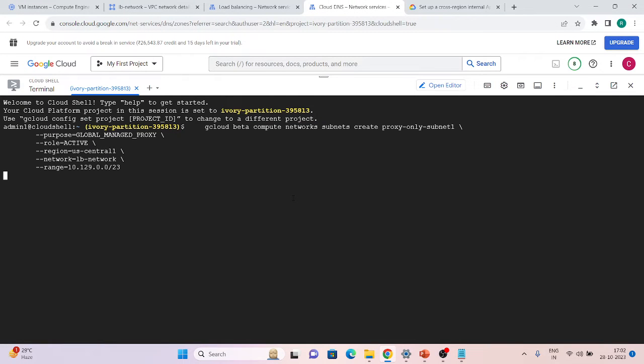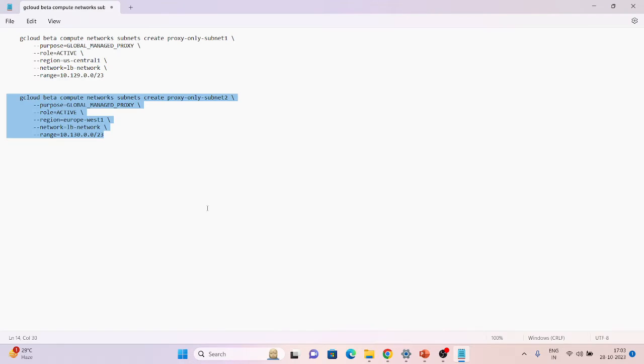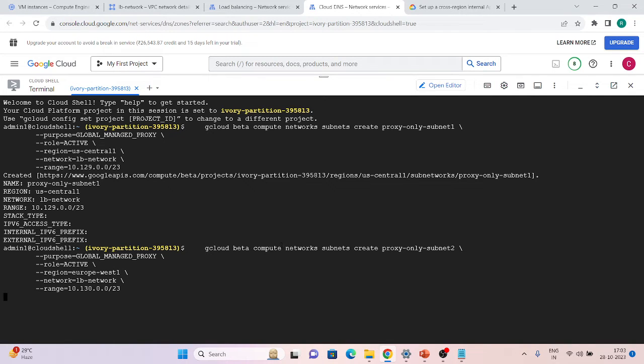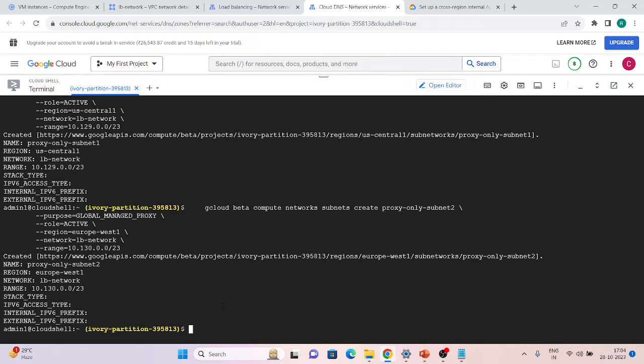Let me run, let me authorize this. Let me run the another command. It will be Europe West one, and this is my LB network. This is the IP range. So first command has been successfully run. So let's wait for this also. Commands has been run successfully.